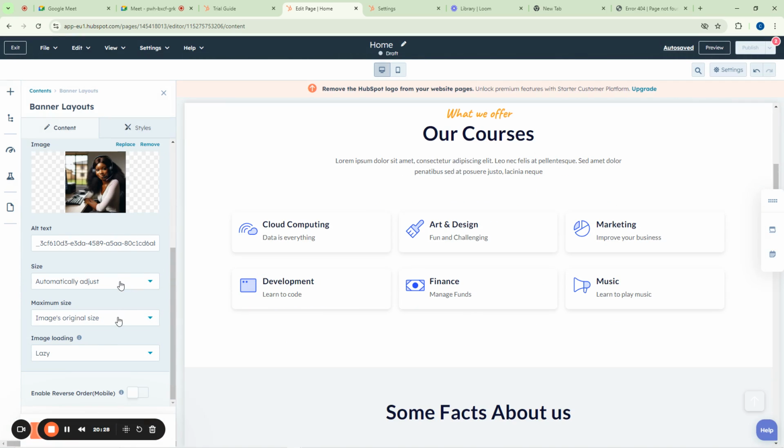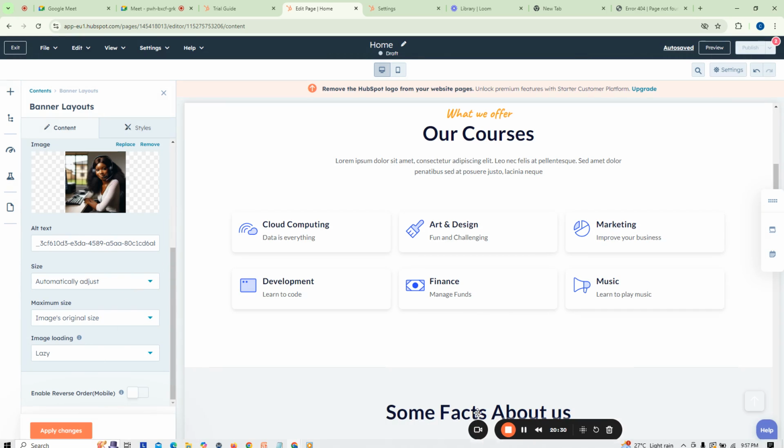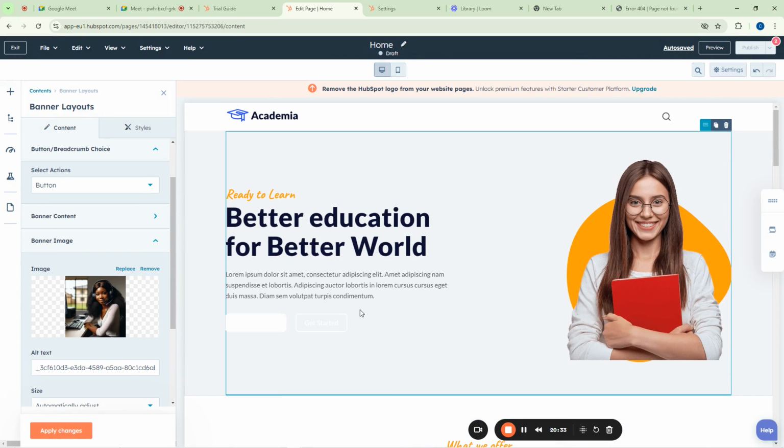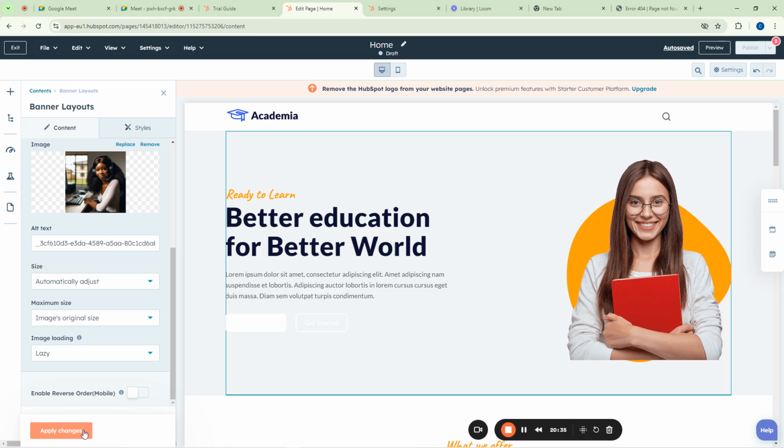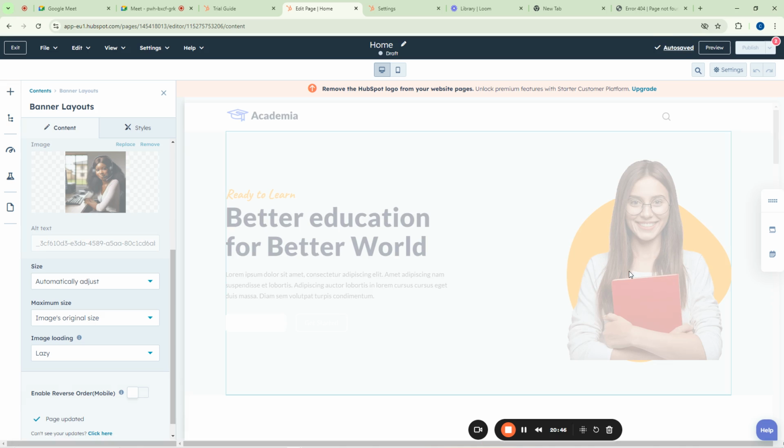Let me remove this and put it here. So you see, the reason why the thing did not change is because I have not come here to click on Apply Changes. So this is now the page that is here. I've changed it to this one. So if I come here now and I change text or whatever, and then I say Apply Changes, it will change.